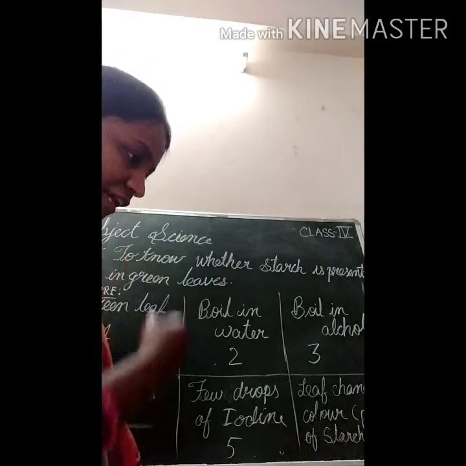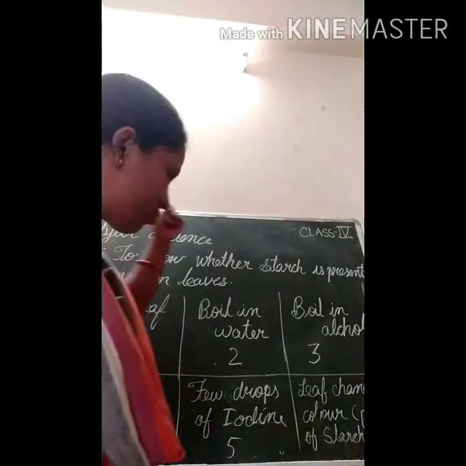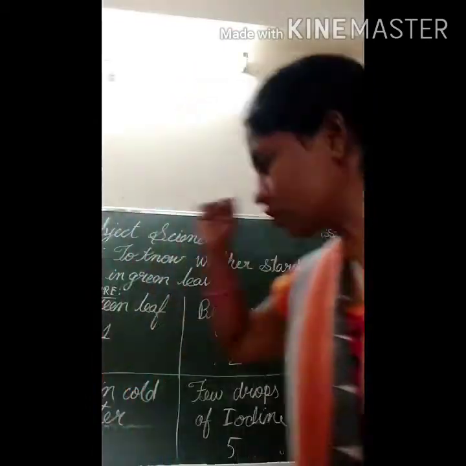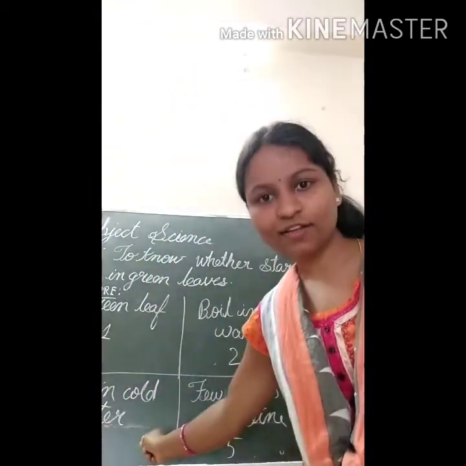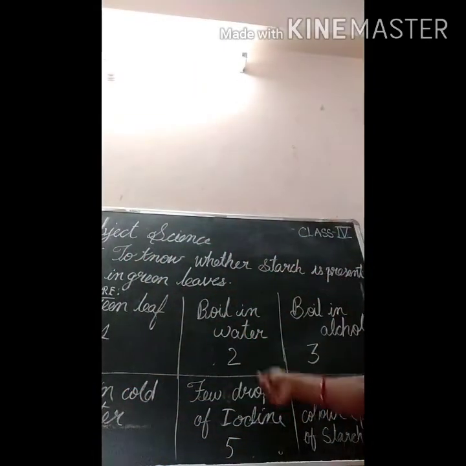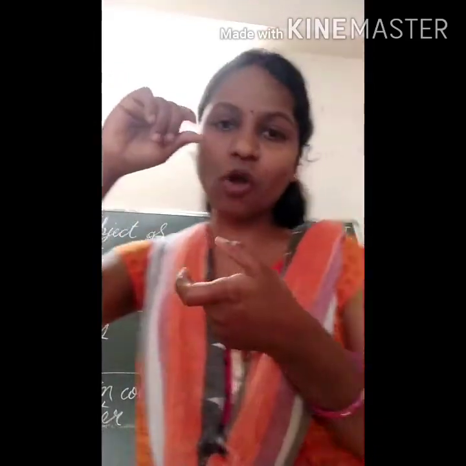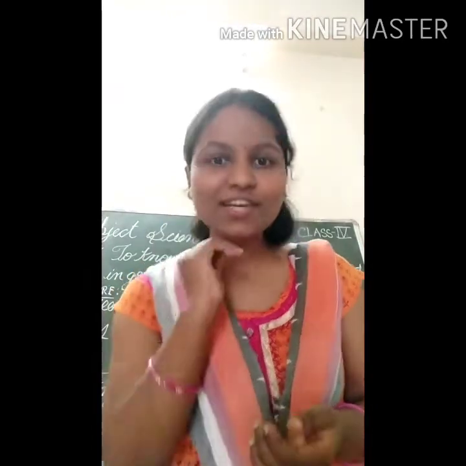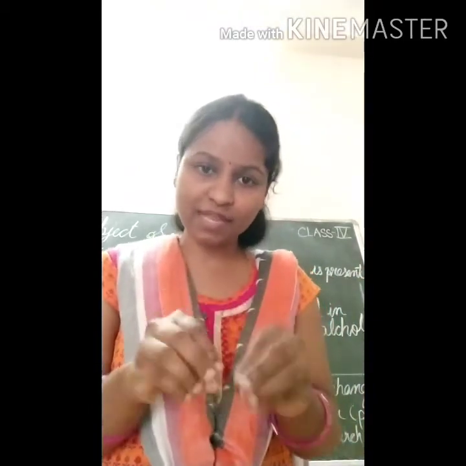Okay, the same process you have to do. Take the coleus leaf, then boil it in the water. Again, then boil in alcohol, then wash in the cold water, and then pour a few drops of iodine on that. You find that wherever the green color is there, that changes into blue-black color, and where the purple color is there, that won't change the color.